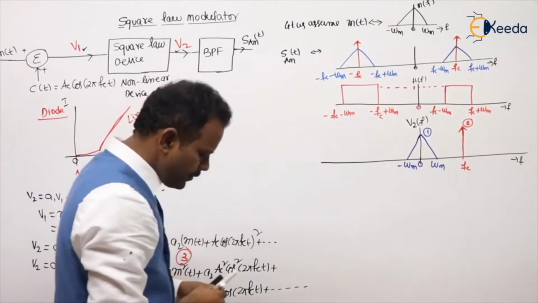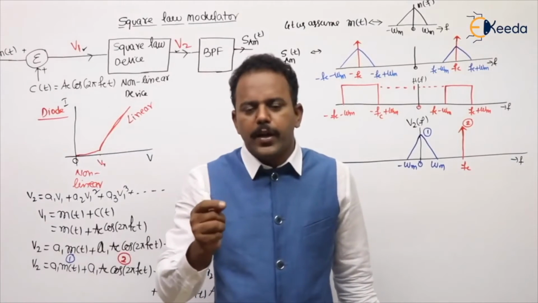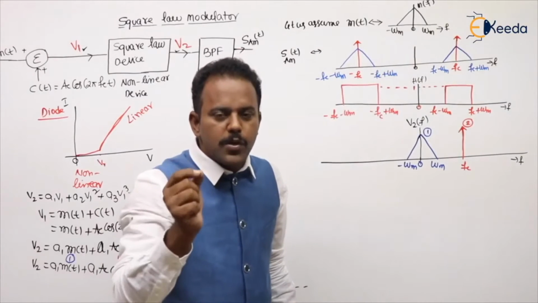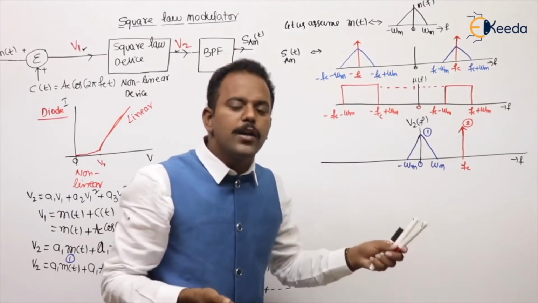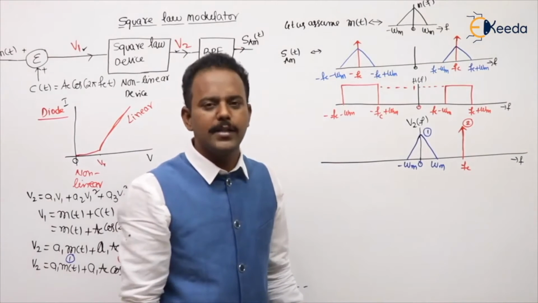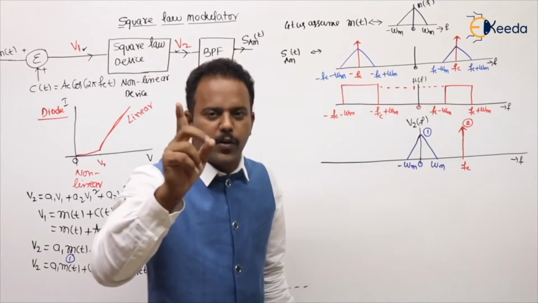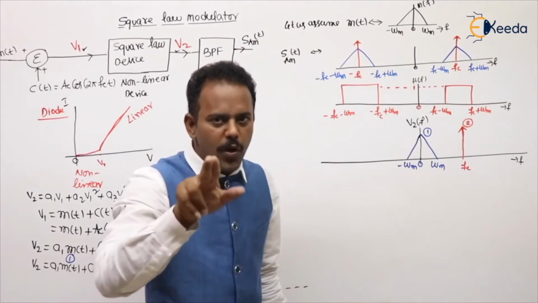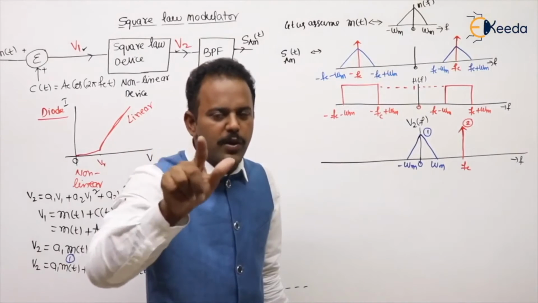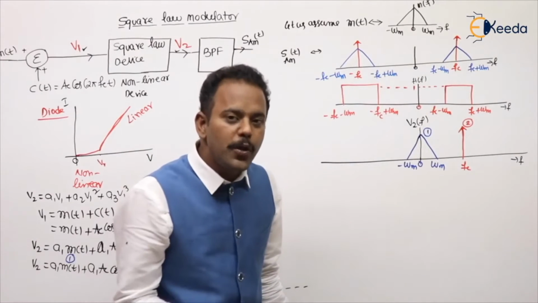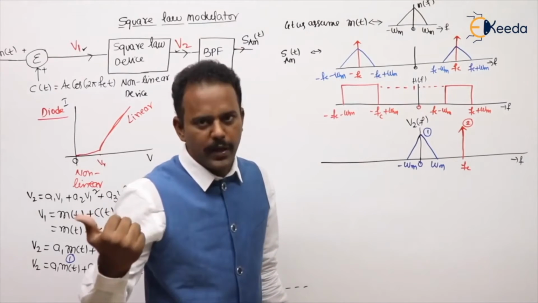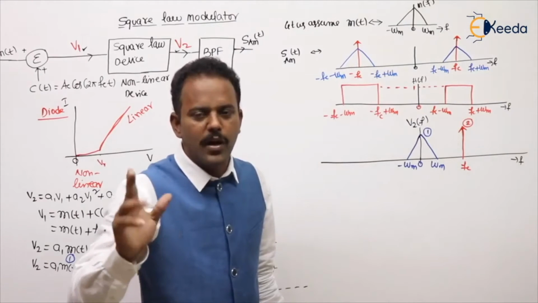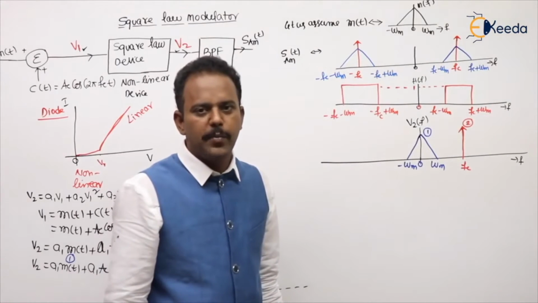M square. Means, if M of t has frequencies from minus omega m to plus omega m, then M square will have minus 2 omega m to plus 2 omega m. Because in the starting I told, whenever we convolve two signals, the output signal's lower limit is equal to the sum of the two lower limits, and the upper limit is equal to the sum of the two upper limits. What about m cube? Minus 3 omega m to plus 3 omega m. M power 4, minus 4 omega m to plus 4 omega m, and so on. Are you understanding my point or not?